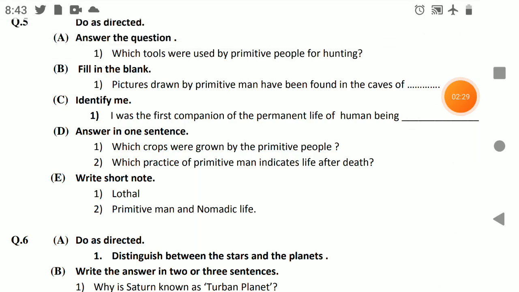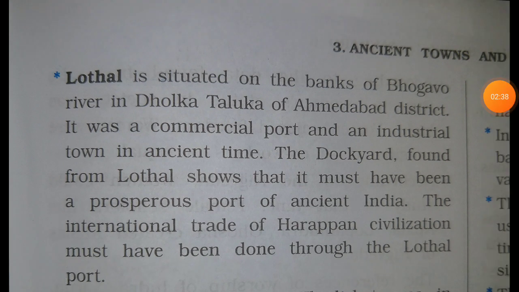So here is answer number E, short note: Lothal and primitive man. Okay, first we'll see Lothal and then we'll see primitive man and nomadic life. Okay, here is the answer. Lothal is situated on the bank of the Bhogavo river in Dholka taluka of Ahmedabad district. It was a commercial port and an industrial town in ancient time. The dockyard found at Lothal shows that it must have been a prosperous port of ancient India. The international trade of the Harappan civilization must have been done through the Lothal port.